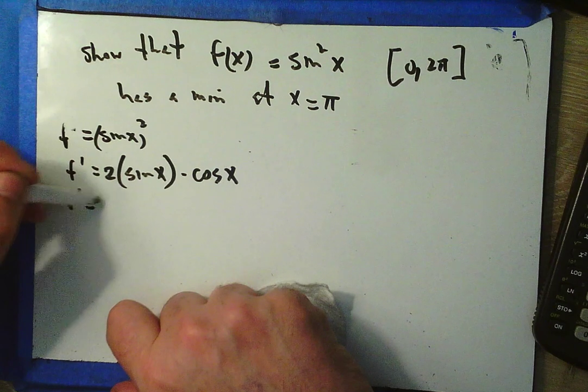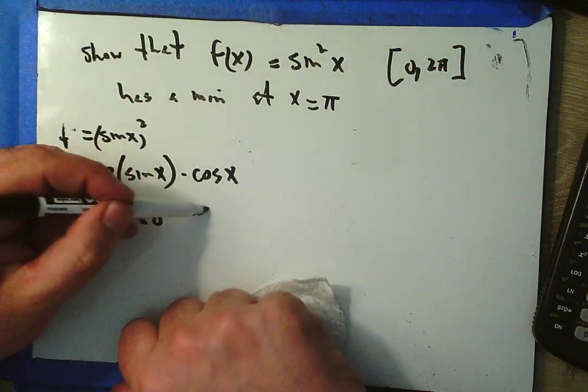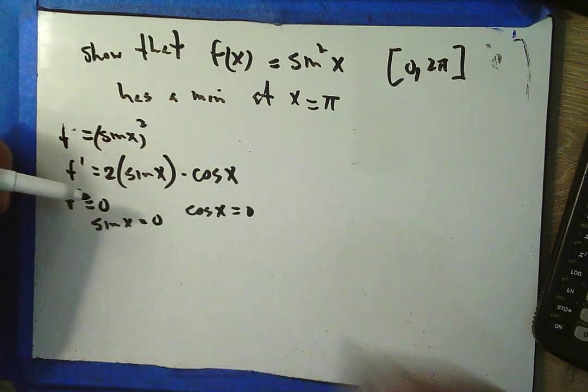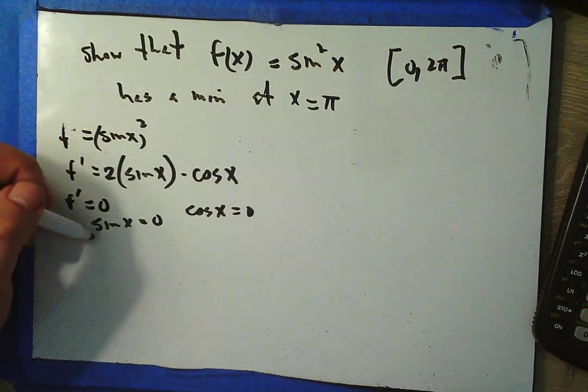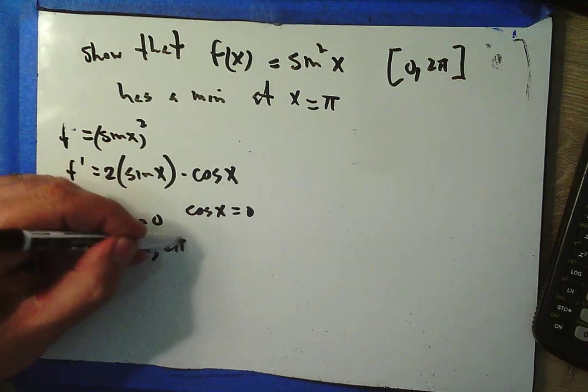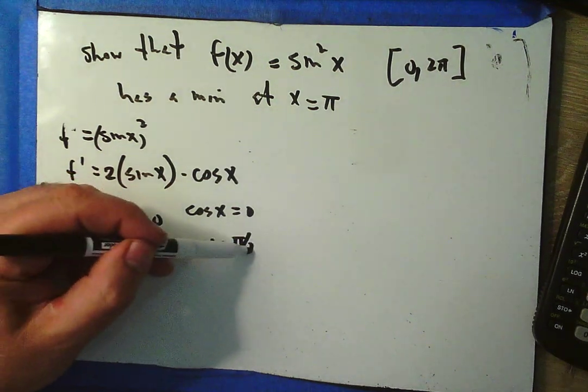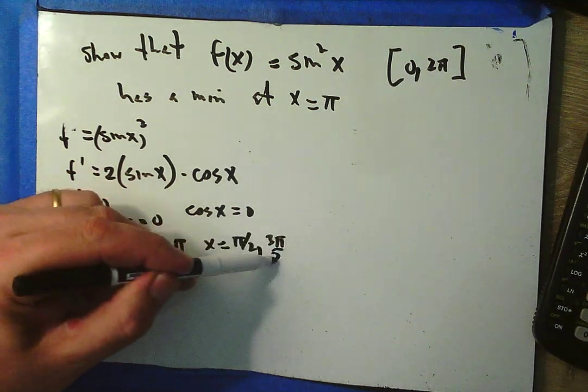When does f prime equal 0? When sine equals 0, and when cosine equals 0. So sine equals 0 at x equals 0, pi, and 2 pi. Cosine equals 0 at x equals pi over 2 and 3 pi over 2.